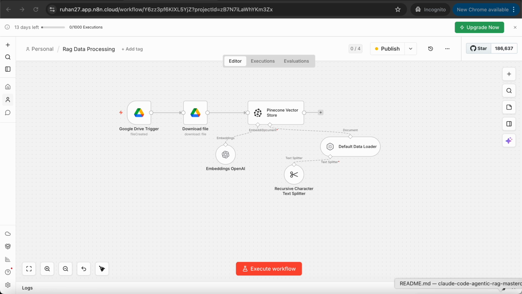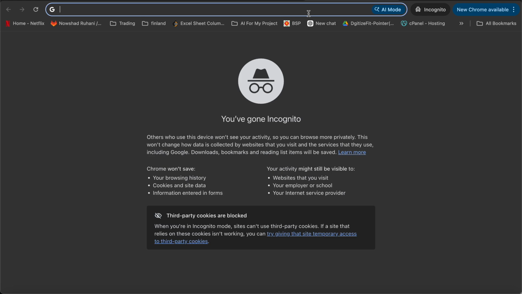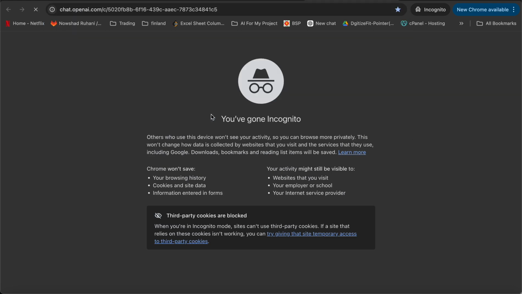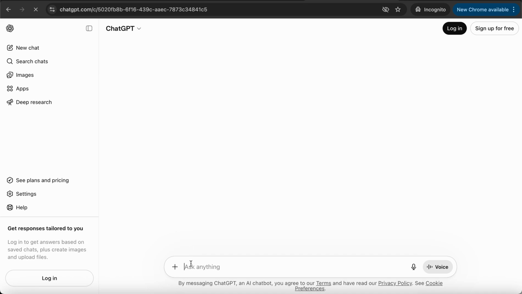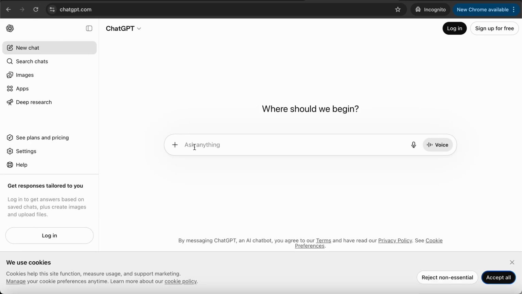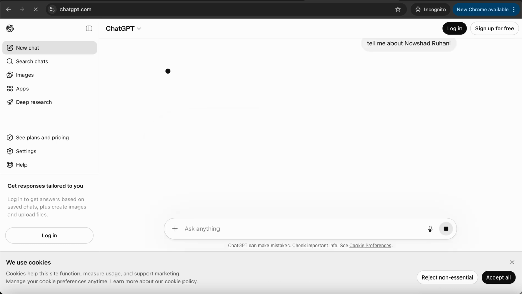Otherwise it might answer that it doesn't know, and ask me to give some values for how many iPhones I have. Let's say we have OpenAI, or ChatGPT. If we ask it about something, let's say, tell me about Naushad Ruhani. What will it answer?